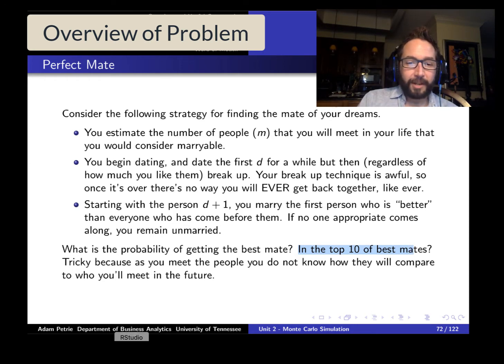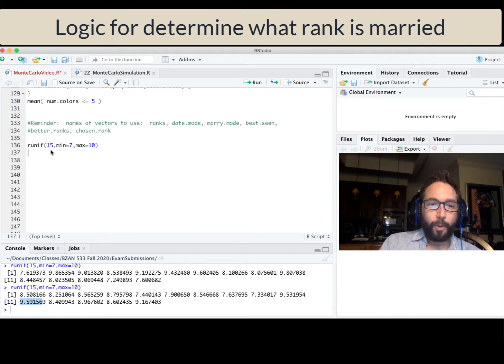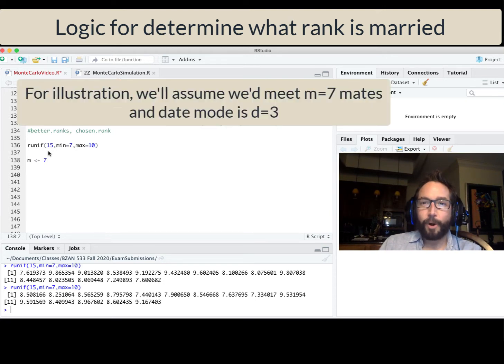Now, in the notes, and to be compatible with the notes, what I've done is to come up with a very specific example where M is just going to be 7 to keep things simple. So over the course of our lifetime, we would meet 7 potentially compatible mates. And I'm going to have date mode be the very first 3 of those potential spouses.